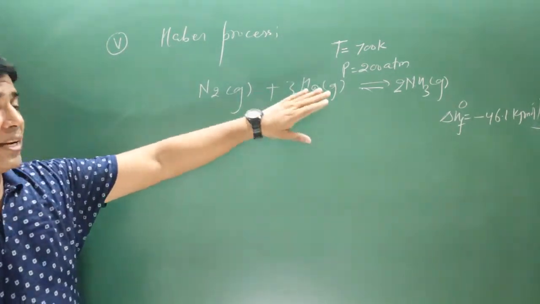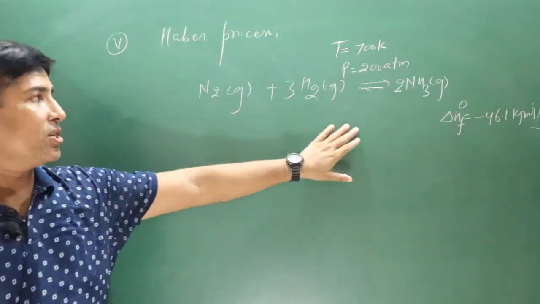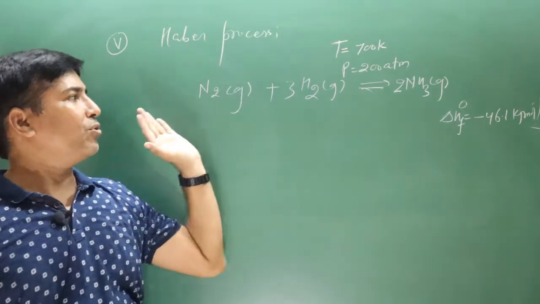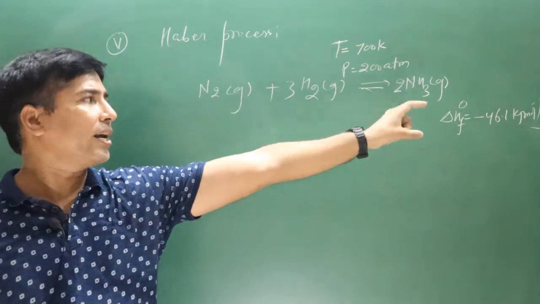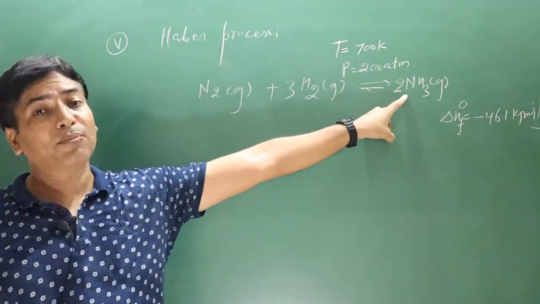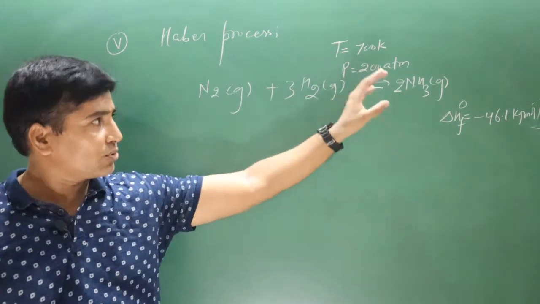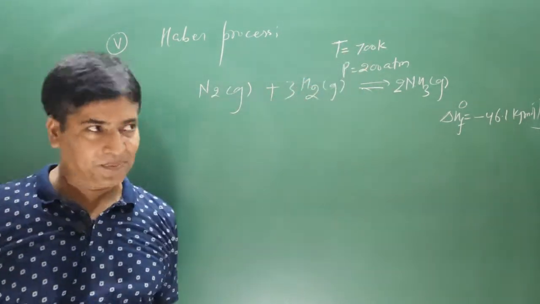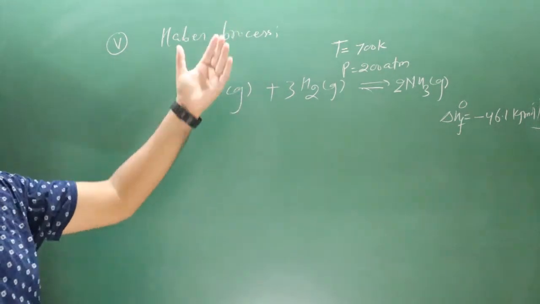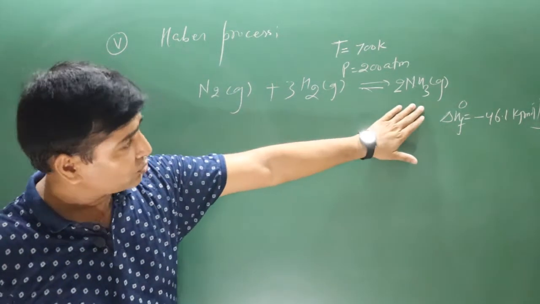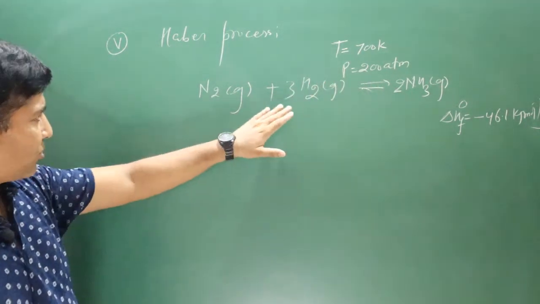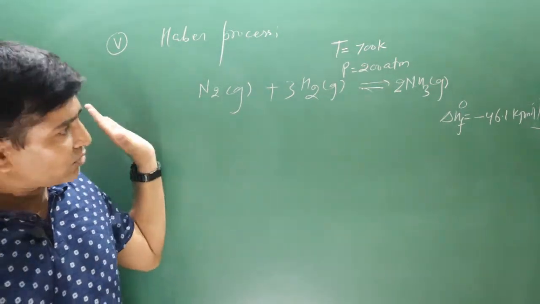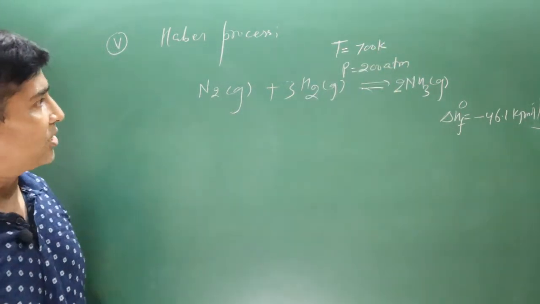In this chemical reaction, if I increase pressure, equilibrium will shift forward direction, because in the forward direction we have less number of moles of gases, so that ammonia formation can increase. This is the reason high pressure is maintained. This side we have 2 moles of gases, and this side we have 3 plus 1 is equal to 4 moles of gases. That's why reaction will go forward direction on increasing pressure.